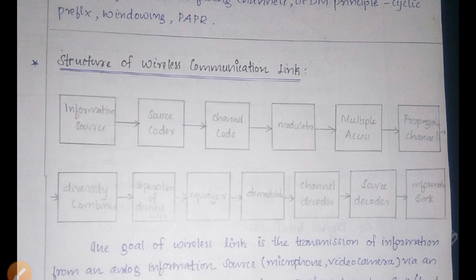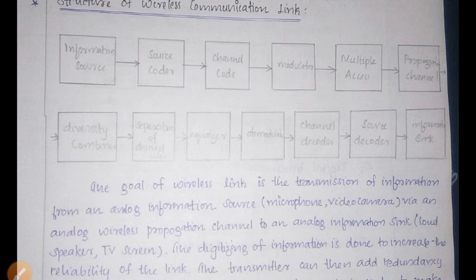For that, we have to convert this analog information into digital, to increase the reliability of the link. So the main goal of the wireless link is the transmission of information from an analog information source. What are the sources of information? It may be a microphone, it may be a video camera, etc. Then through an analog wireless propagation channel to the output, that is the analog information sink. It may be a loudspeaker or TV screen, etc.